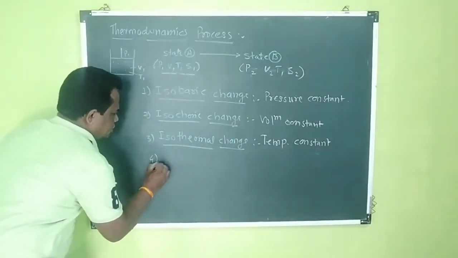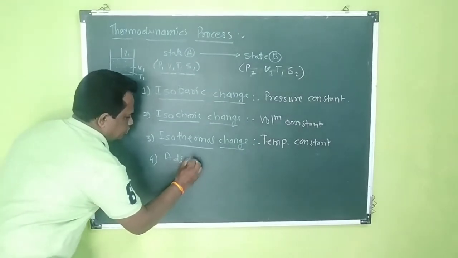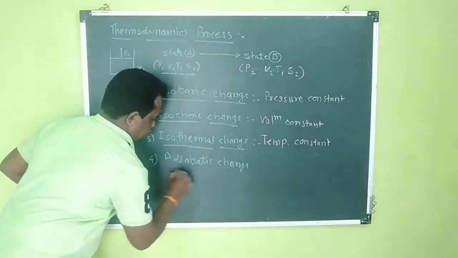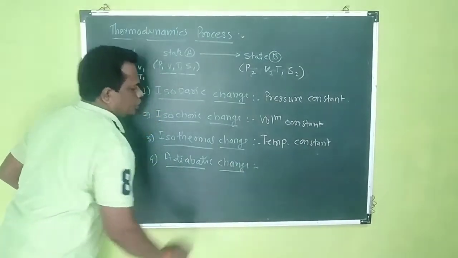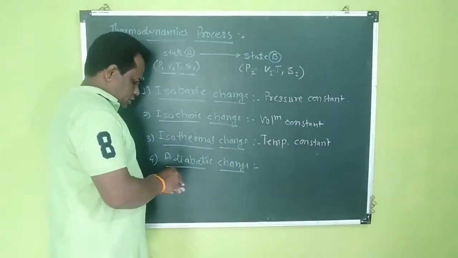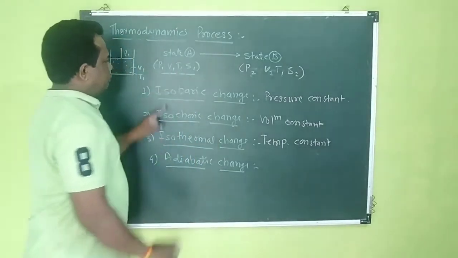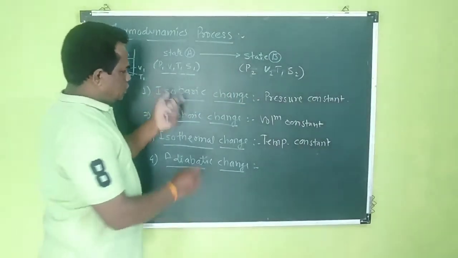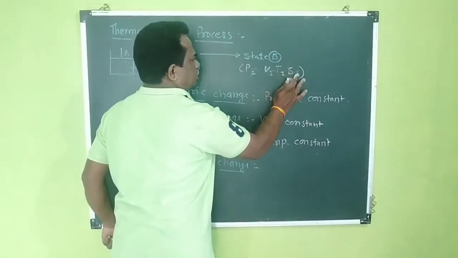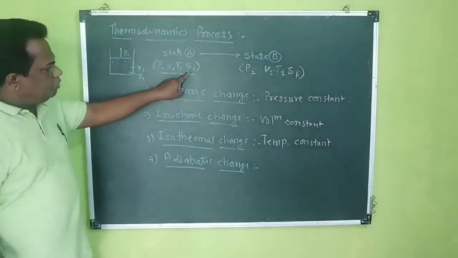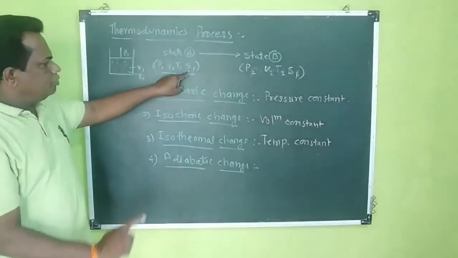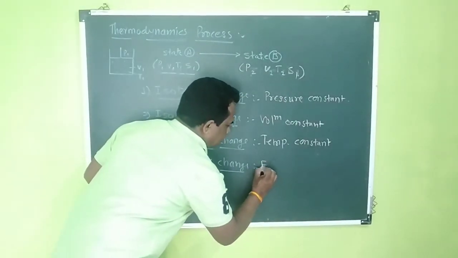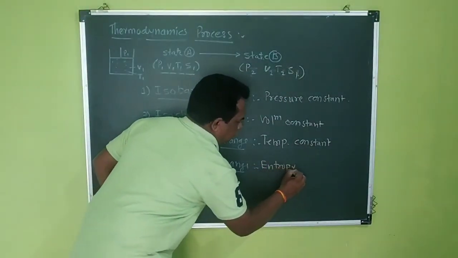The last one is adiabatic change. In this adiabatic change, what remains constant? P1 changes to P2, V1 changes to V2, T1 changes to T2, but the entropy of the system remains constant. So you can write here, entropy is constant.